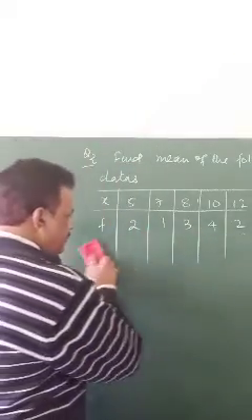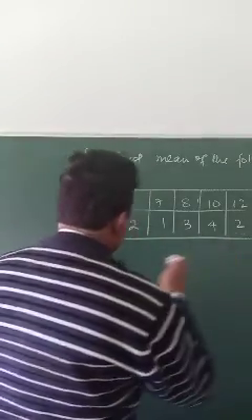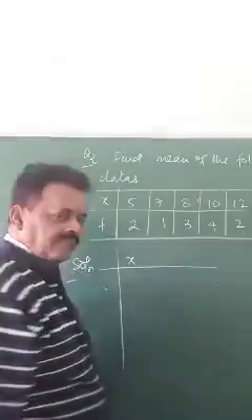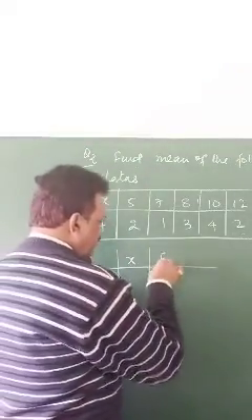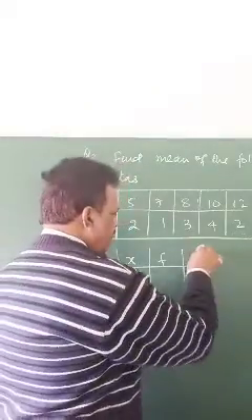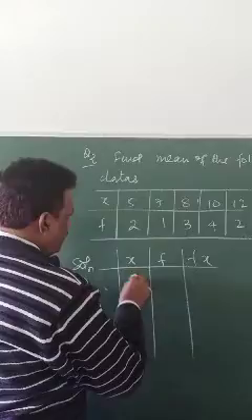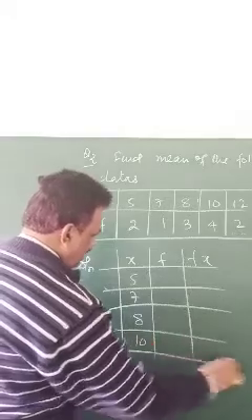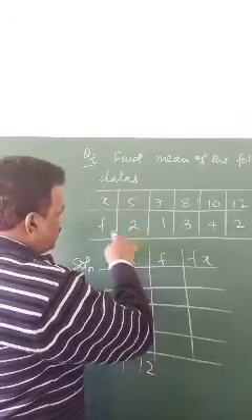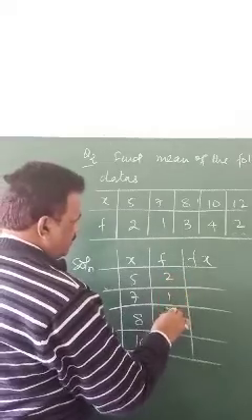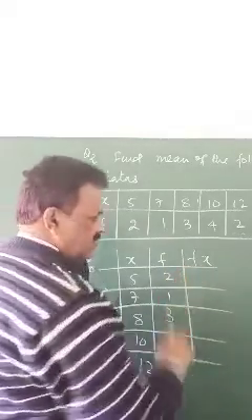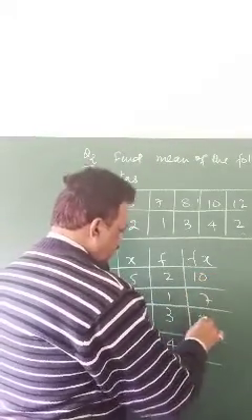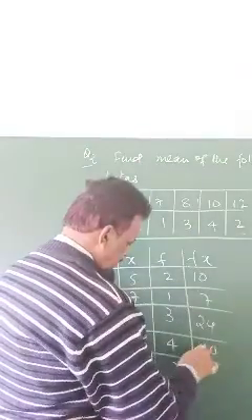So what you will do is make a table of this. Make an x column, an f column, and an fx column. The x values are 5, 7, 8, 10, 12. This is the frequency column: 2, 1, 3, 4, 2. For fx you have to multiply: 10, 7, 24, 40, 24.